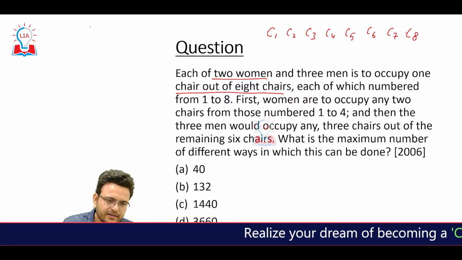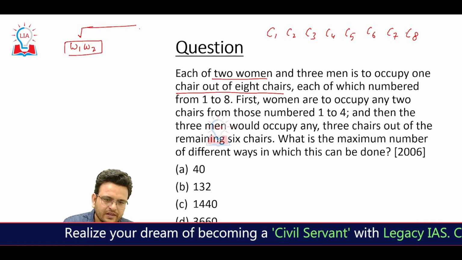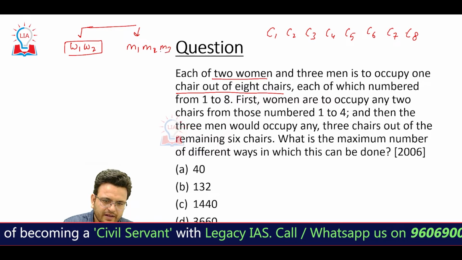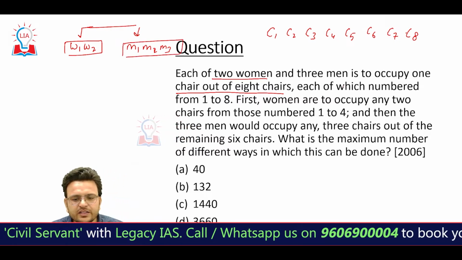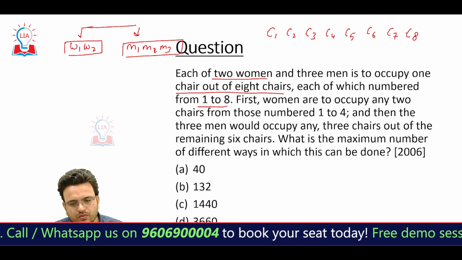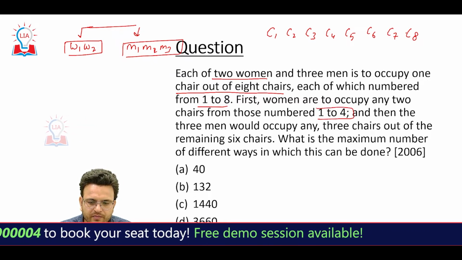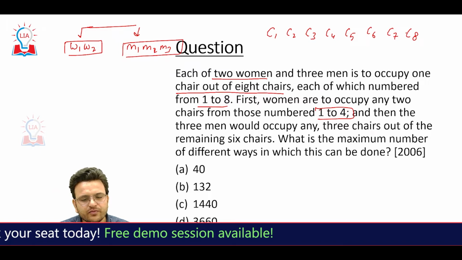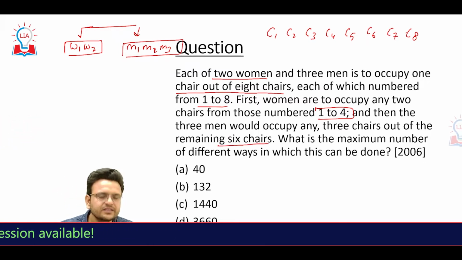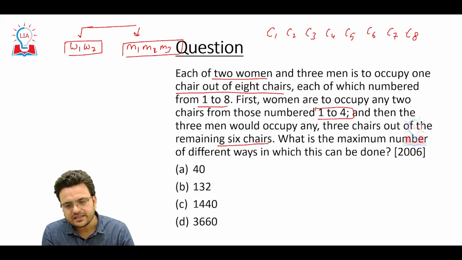There are 2 women, woman 1 and woman 2, and there are 3 men, M1, M2 and M3, and the chairs are numbered from 1 to 8. First the women are to occupy any 2 chairs from the numbers 1 to 4, and then the 3 men would occupy any 3 chairs out of the remaining 6 chairs. What is the maximum number of different ways in which this can be done?